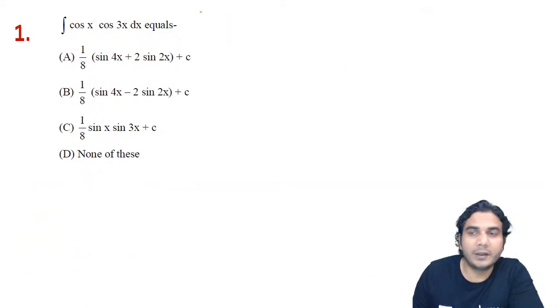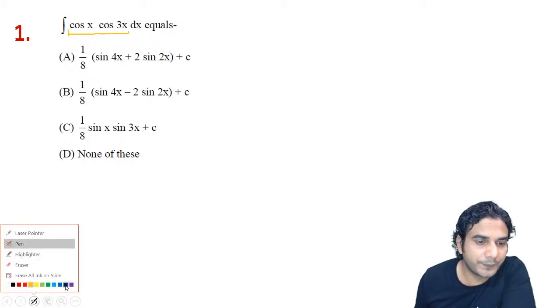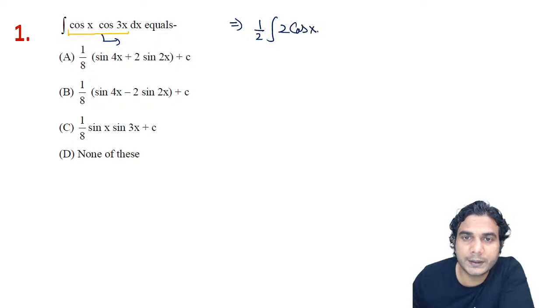Alright, so now let's do this problem. How to approach this? You can see it is a product of sin x into sin 3x. So we should apply this formula, which formula? 2 cos A cos B. Using it, we can express this product form as a summation or difference form. So first of all, we'll multiply and divide by 2 so that we can apply the formula of 2 cos A cos B: 2 cos x into cos 3x dx.